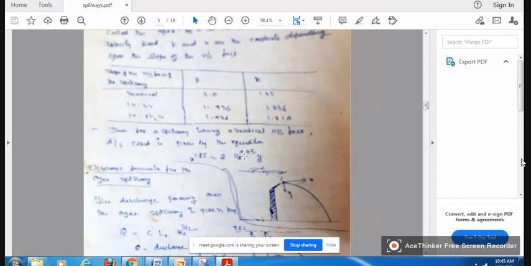Okay. What is h? H is the head over the spillway. That value we know. Once we know the head hd value, then you can calculate the coordinates of these points. For x is equal to 1, what is the y value? You can calculate. If x is equal to 2, what is the y value? If x is equal to 3, what is the y value? x is equal to 4. For different values of x, you will get different y values. Then you will have a profile, right?